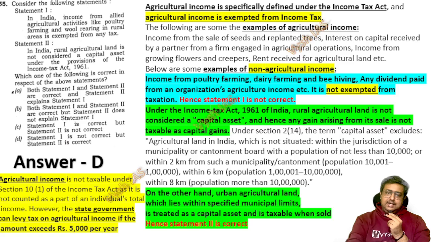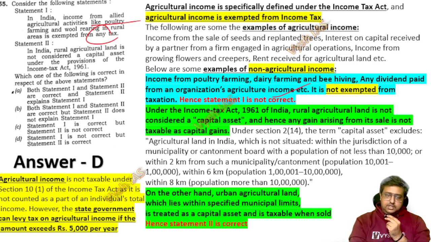So agriculture allied activity, when you do poultry farming, wool rearing and all, it is not the agriculture as such which is being taxed. There are some other things also. There is an agriculture income from that and a non-agriculture income from that. They did not ask you about agriculture income. They asked whether agriculture activities are exempted from any tax. It's a very open statement, but there is actually some tax. From the states also it can be, and from the union itself for the non-agricultural income. So it is not exempt, and the first statement is wrong.